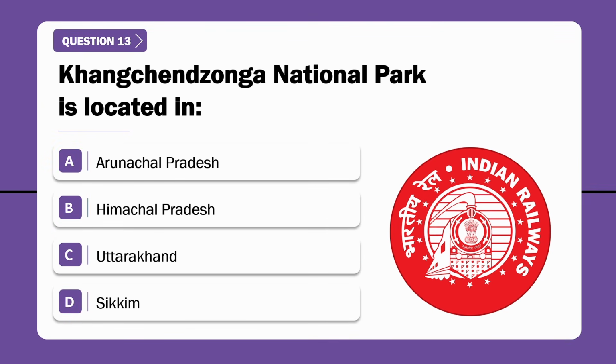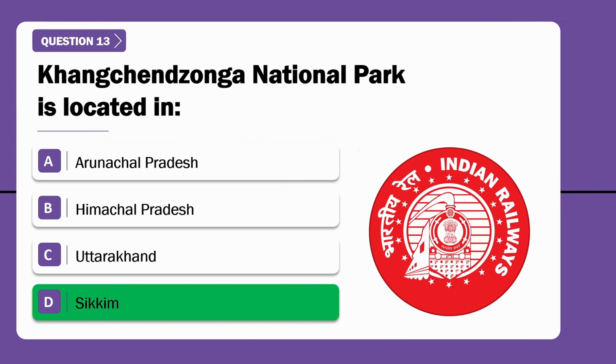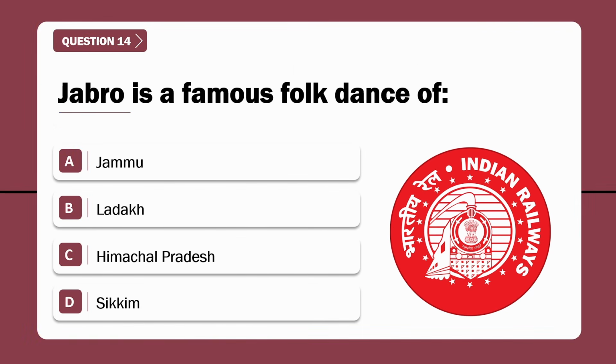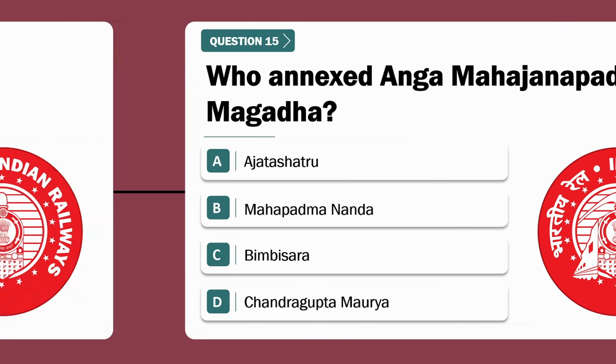Question number 13. Khangchendzonga National Park is located in? Correct answer is option D, Sikkim. Question number 14. Jabro is a famous folk dance of? Correct answer is option B, Ladakh.